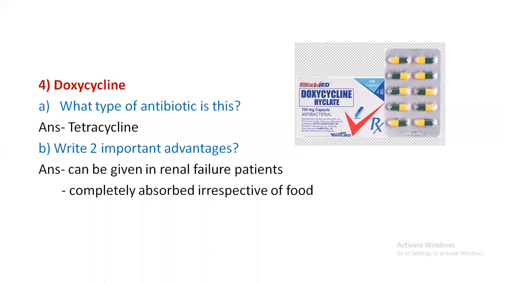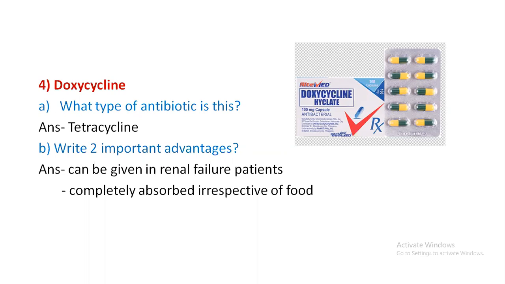So what are the main disadvantages of this doxycycline or tetracycline group? In the exams, if the examiner has three drugs, he will ask you what are the main advantages, disadvantages like that. So advantages: being a broad spectrum drug, it can be used for rickettsial disease, brucellosis, plague, all these conditions we are using this doxycycline.